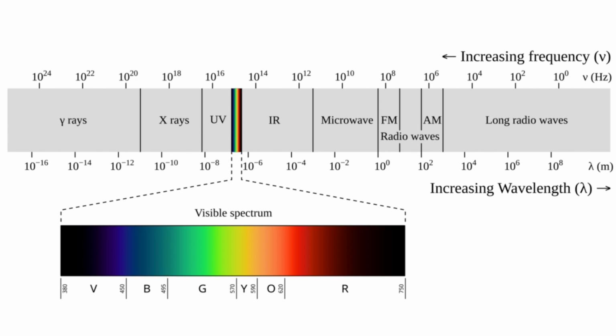To give some background, the electromagnetic spectrum is the range of different types of radiation, such as gamma rays or X-rays. Visible light is a kind of electromagnetic radiation, as it is just photons that have a wavelength in the range of 380 to 700 nanometers.